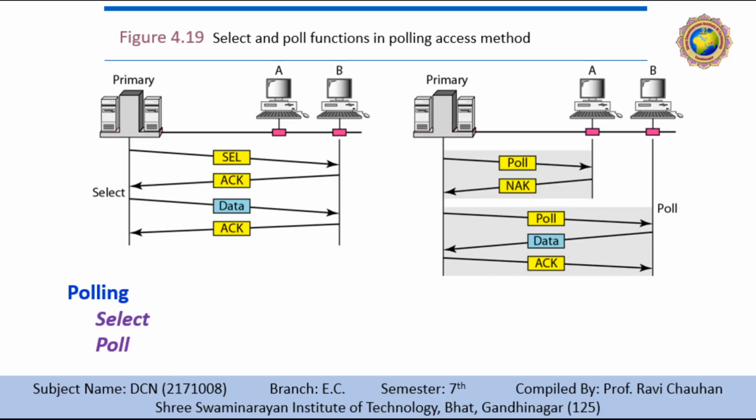The select function is used whenever the primary has something to send. Remember that the primary controls the link. If the primary is neither sending nor receiving data, it knows the link is available. If it has something to send, the primary device sends it.